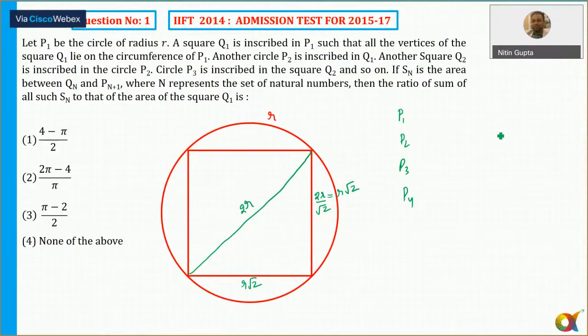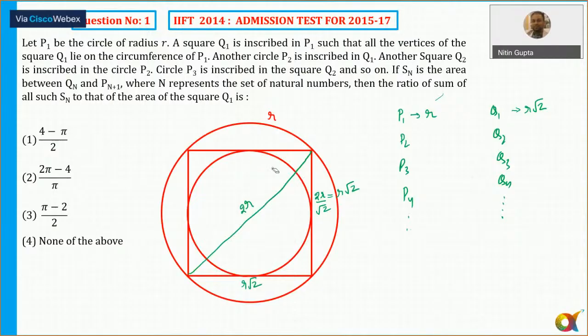Then Q1, Q2, Q3, Q4, and so on. These are two different things. P1 is a circle of radius R. A square Q1 is inscribed in P1, such that the side of the square here is R root 2. Okay, the side of this square is R root 2. That you can check here.